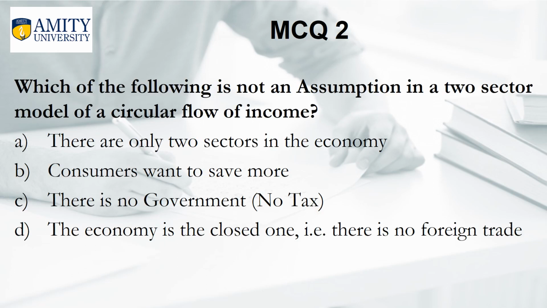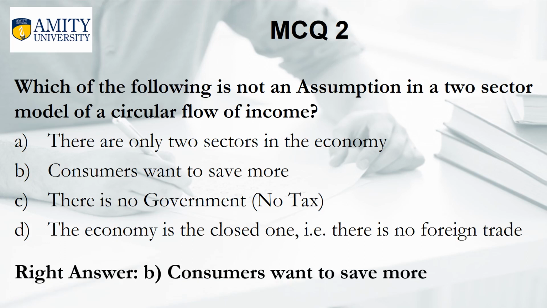Which of the following is not an assumption in a two-sector model of a circular flow of income? A. There are only two sectors in the economy. B. Consumers want to save more. C. There is no government, no tax. D. The economy is a closed one. There is no foreign trade. And the right answer is B. Consumers want to save more.